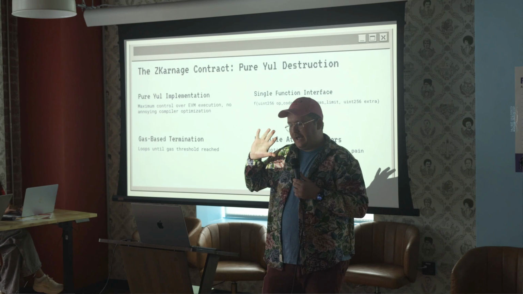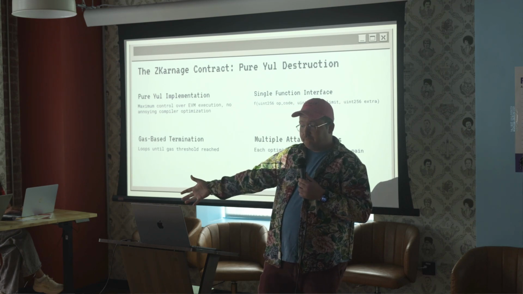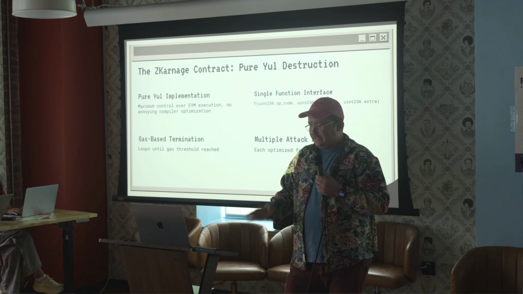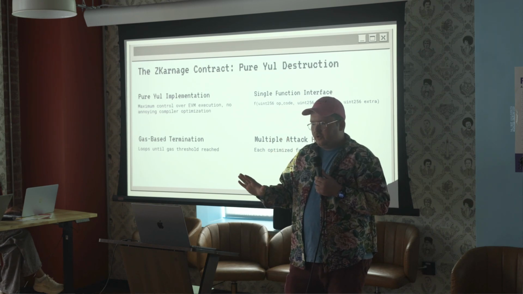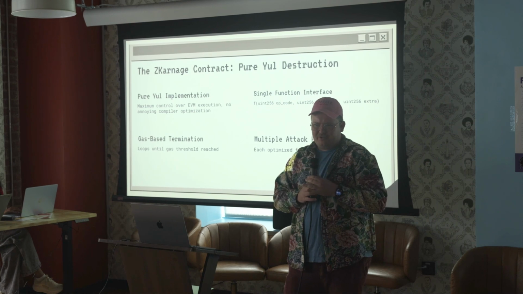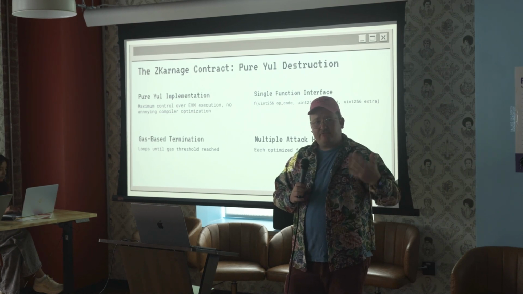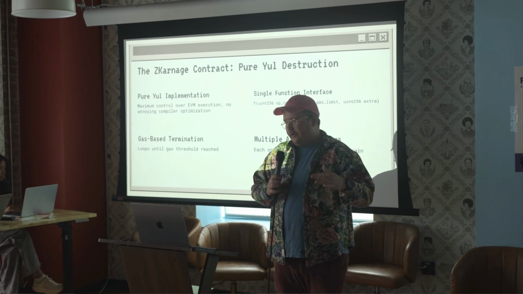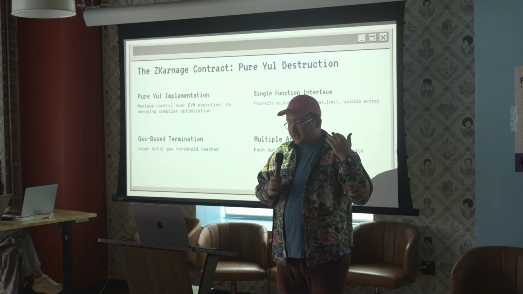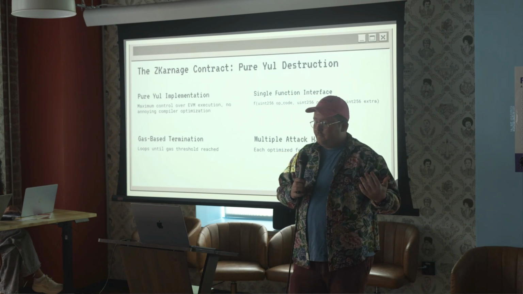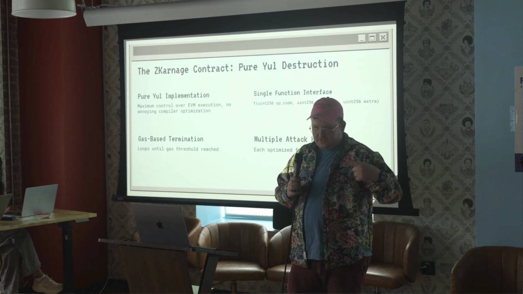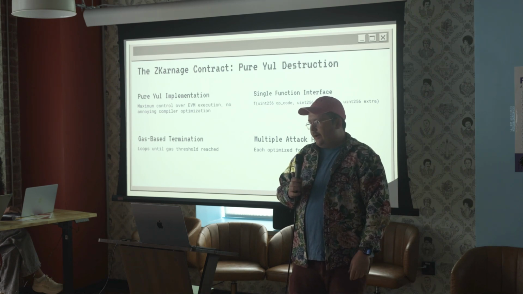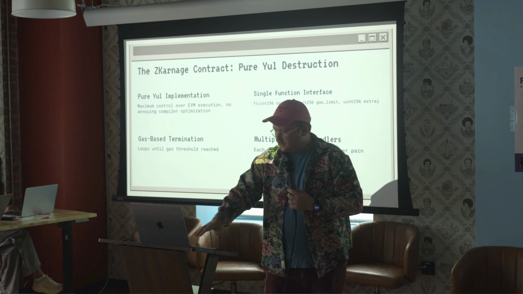So we built a swarm contract that is deployable on chain. It's written in Huff, which is basically as close to assembly as you can get, and gives us maximum control of the EVM execution. We had a problem with the compiler. The compiler was designed to optimize away a lot of this stuff, but we don't want to let it do that. So we're actually just producing completely raw transactions. It's got a single function interface and a bunch of different attack handlers. It basically runs in a loop until the gas threshold is reached, and then the transaction is done. So that's how it's designed.